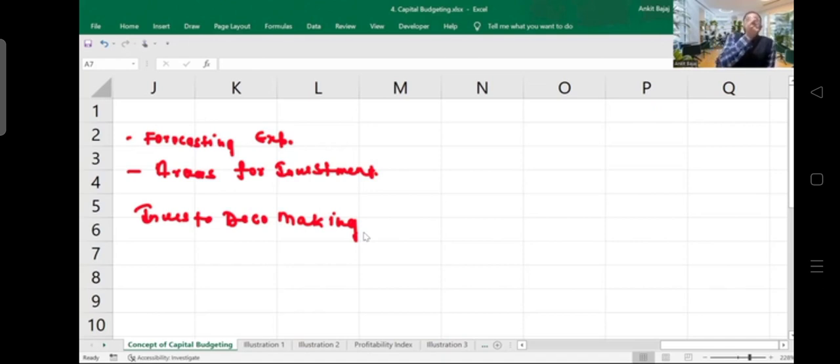Now, why are we learning this chapter? Let's suppose you are joining a company and your company is planning to start a new vertical, or you can say a new product. Definitely, if a company wants to manufacture a new product or start a new branch, a lot of expenditure has to be done.